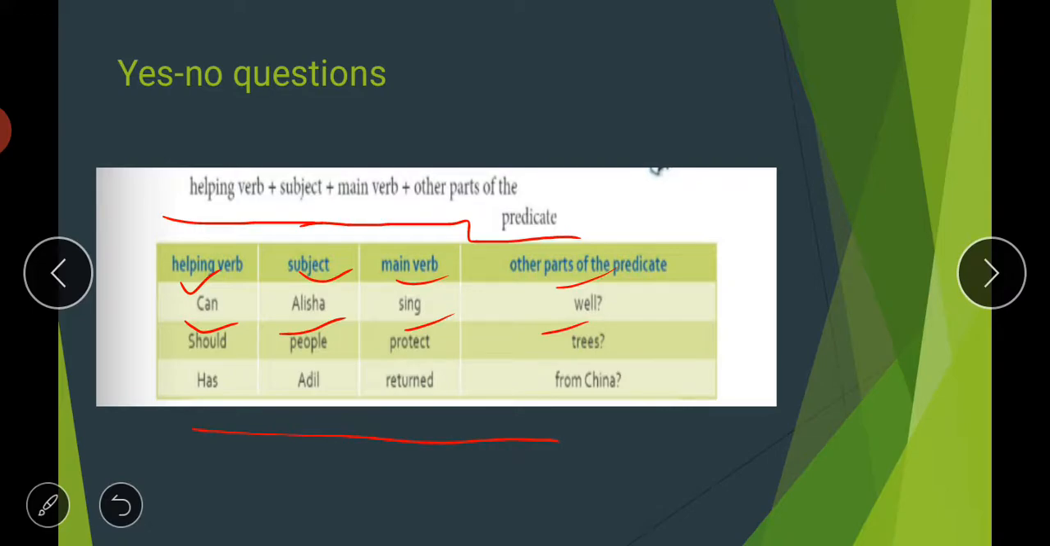Similarly in the third case. So the main structure of yes no questions is helping verb plus subject plus main verb and the rest of the sentence. I hope the main structure of the question is clear to you.